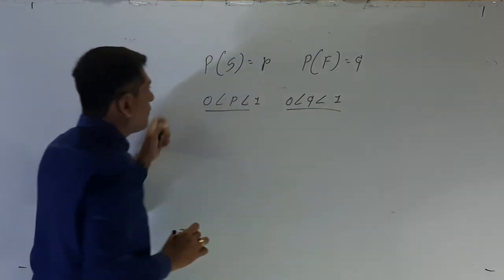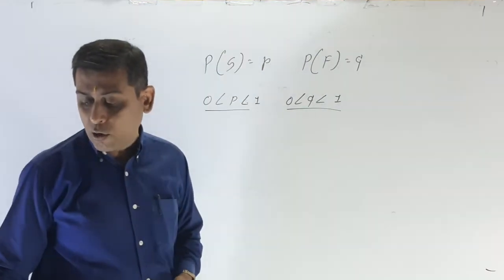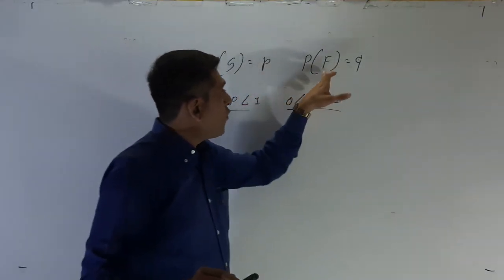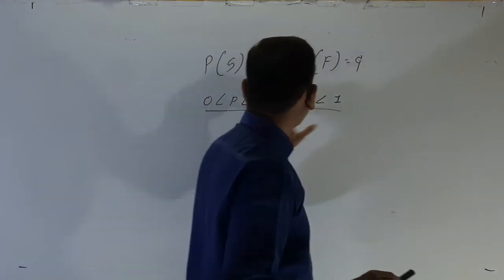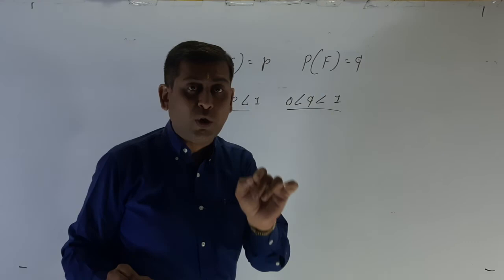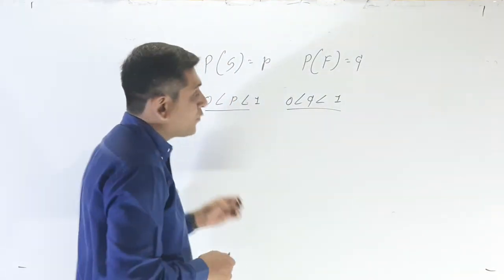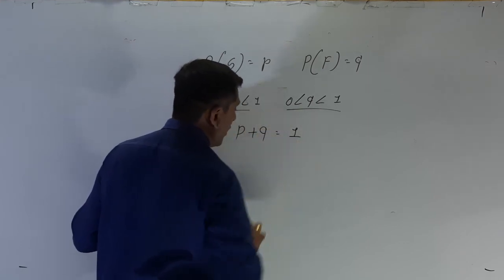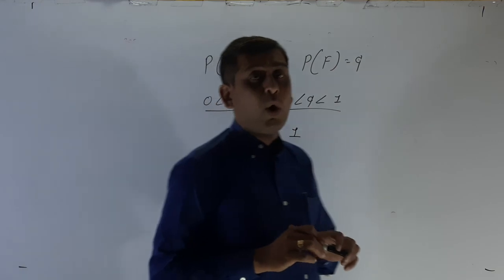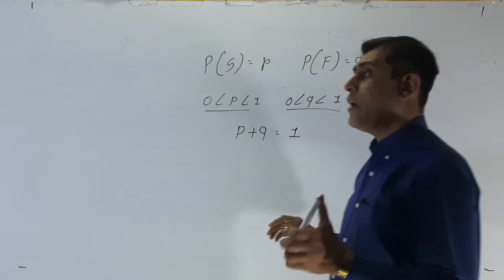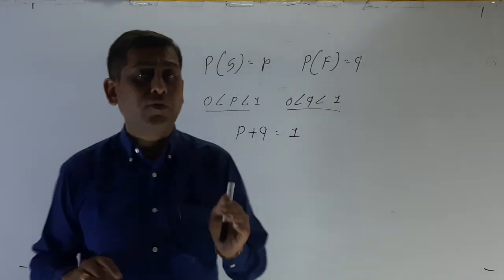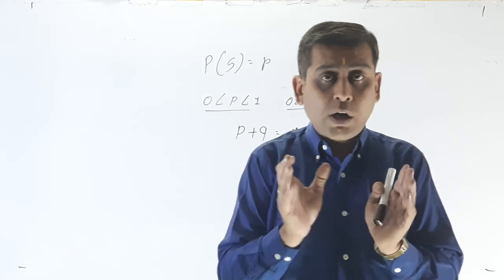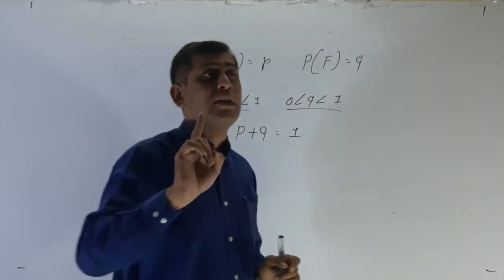This is the condition. First, probability of success, we are denoting that P of S is equal to small p, and failure is equal to small q. Always both the probabilities are between 0 to 1. And one thing is that success plus failure is equal to 1. Total probability is always 1. If you pass, then it is the probability of success. If you fail, then it is the probability of failure. And the total of both is your total probability, which is always 1.